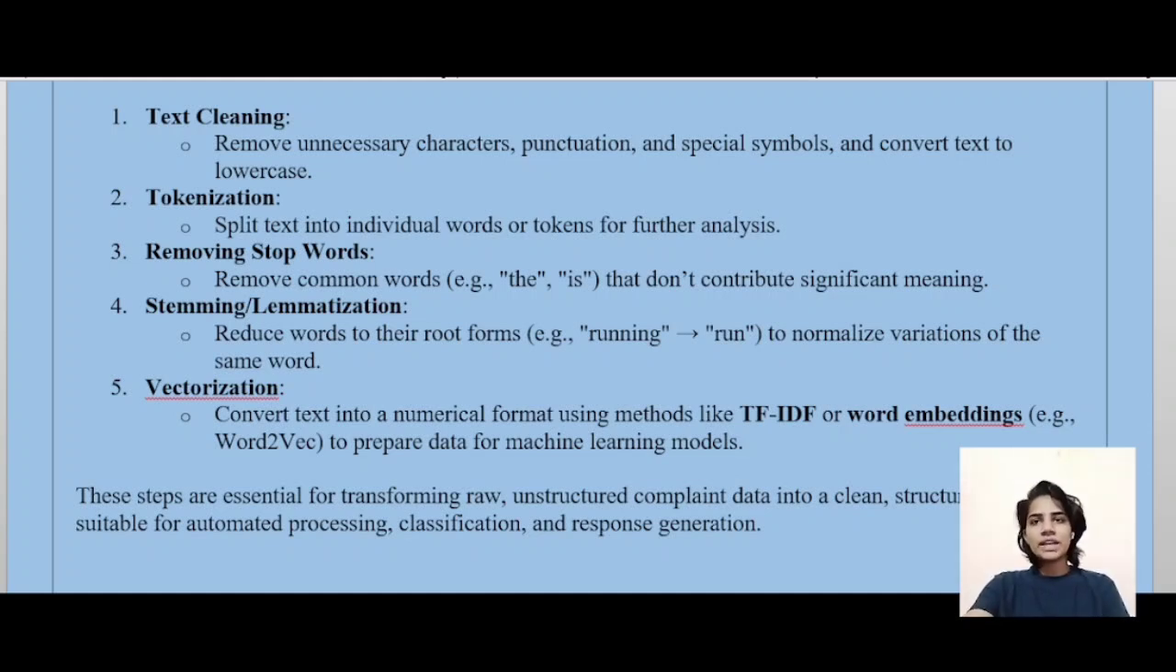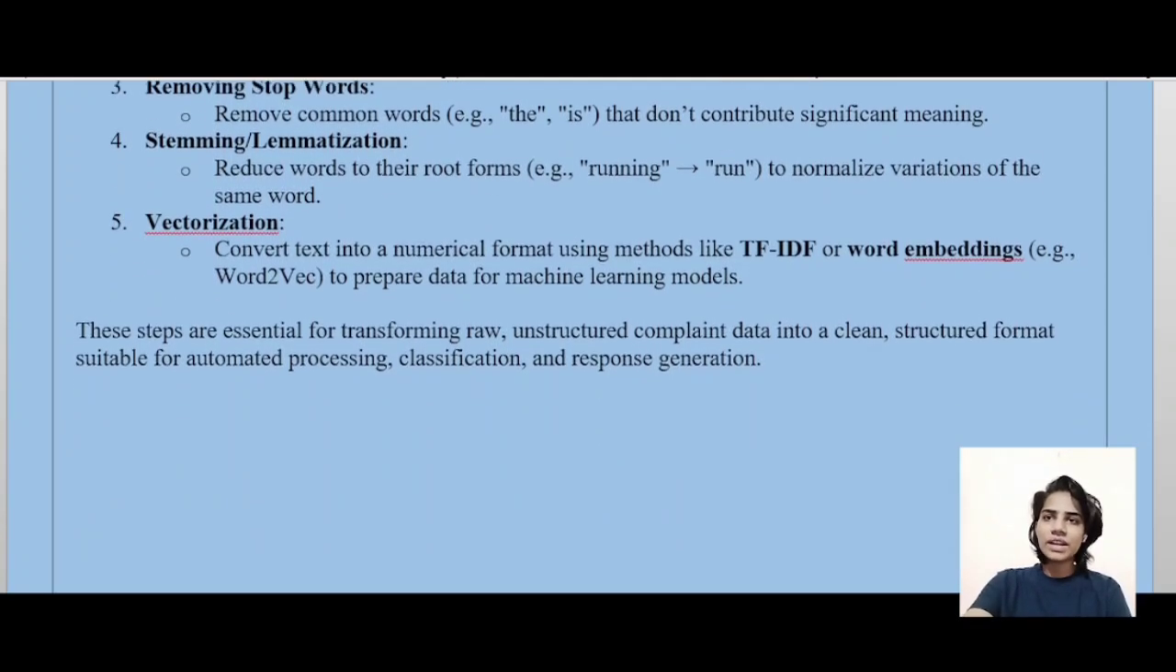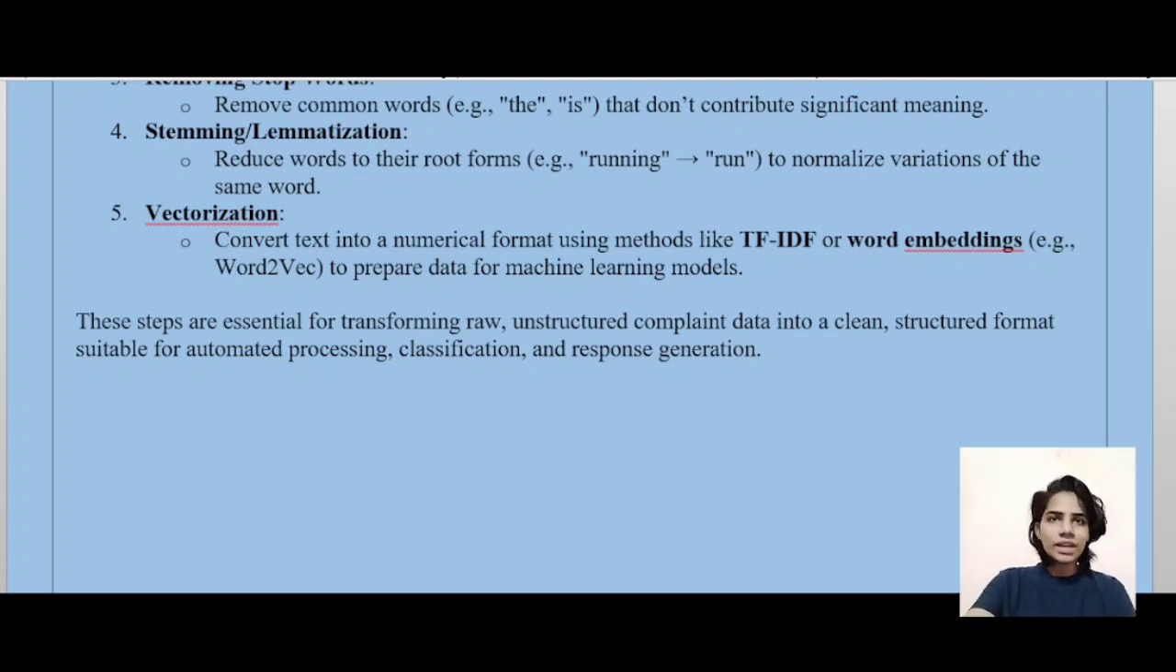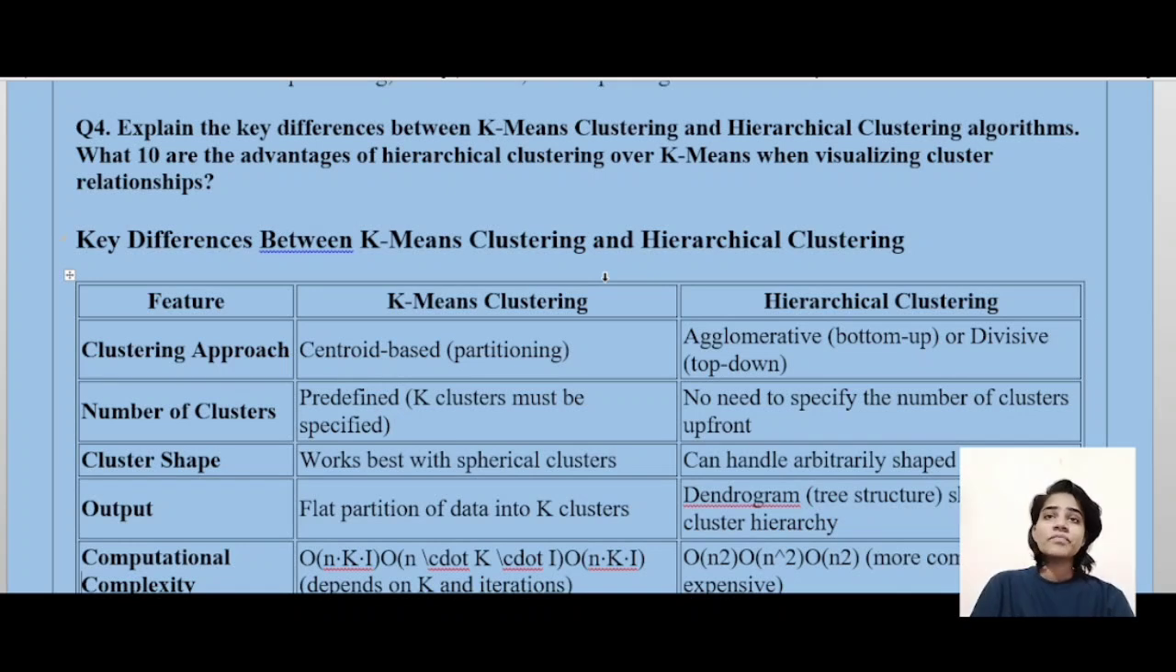Next is stemming and lemmatization. Reduce words to their root form to normalize variations of the same word. Next is vectorization. Convert text into numerical format using methods like TF-IDF or word embeddings to prepare data for machine learning models. These steps are essential for transforming raw, unstructured complaint data into a clean, structured format suitable for automated processing, classification, and response generation. Thank you.